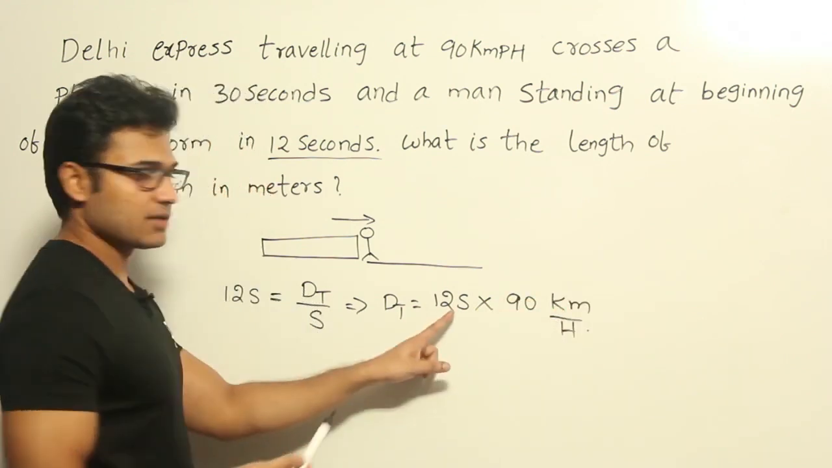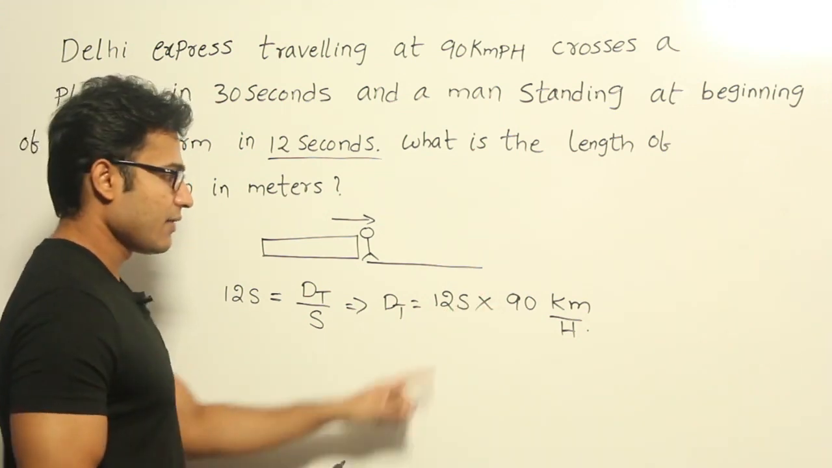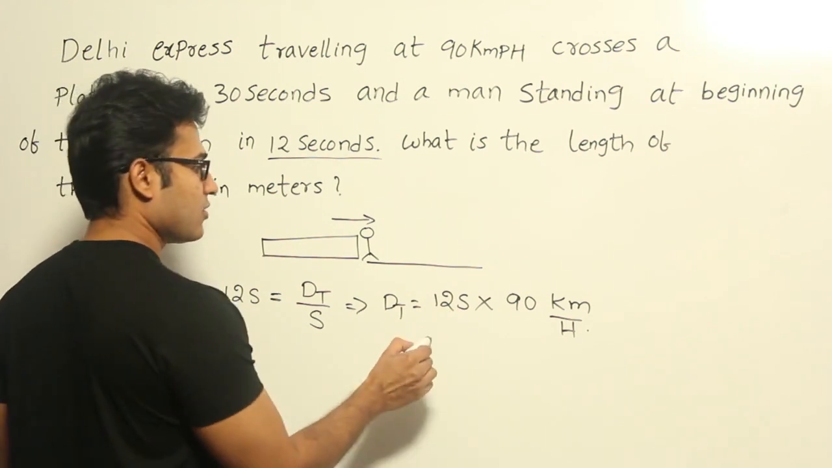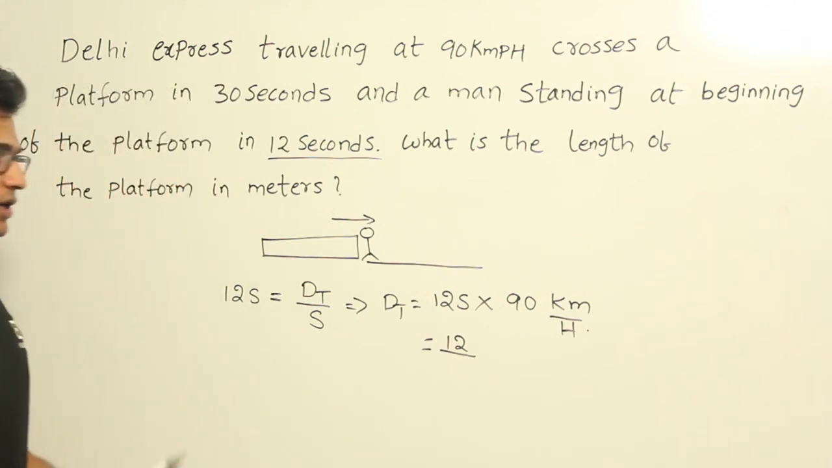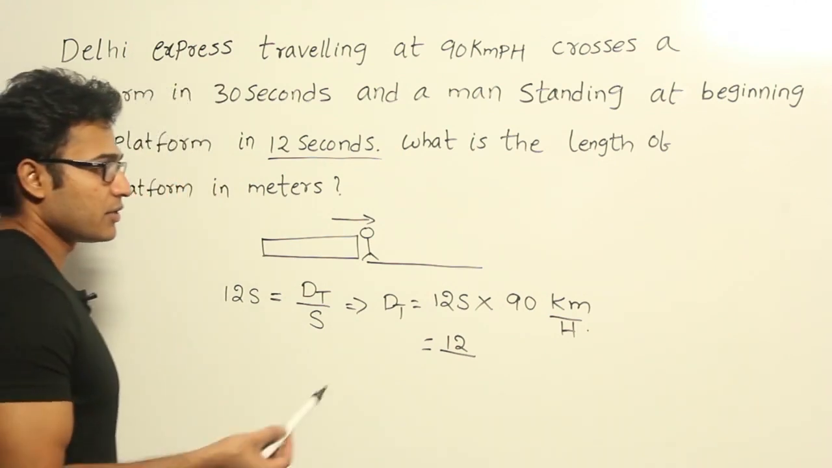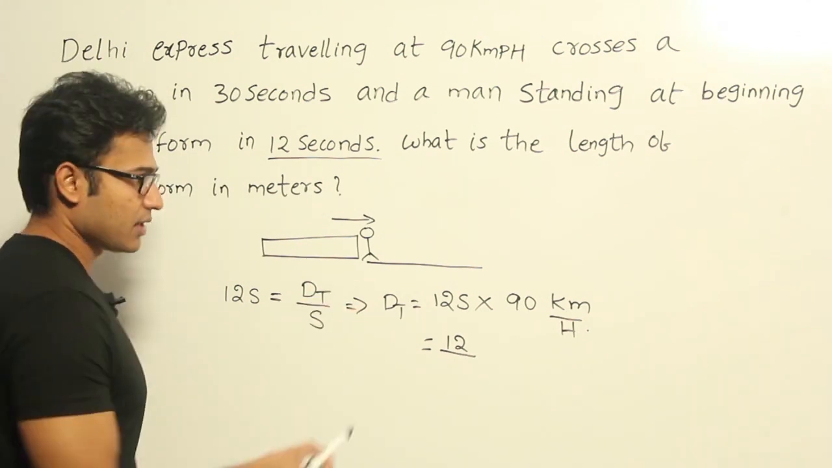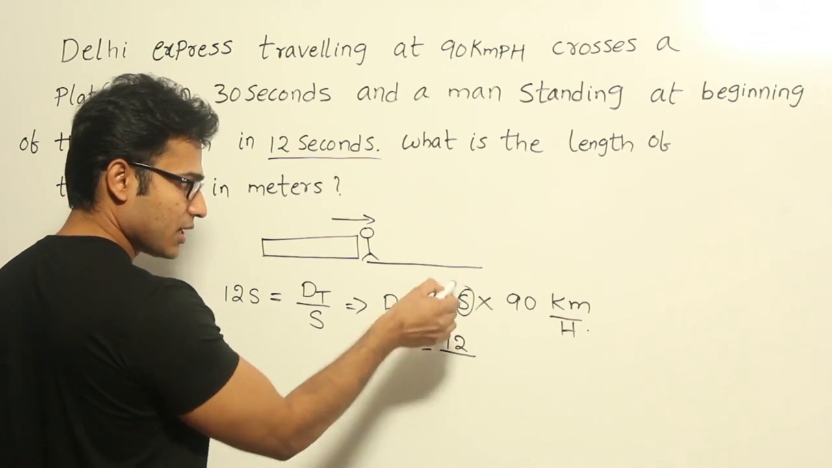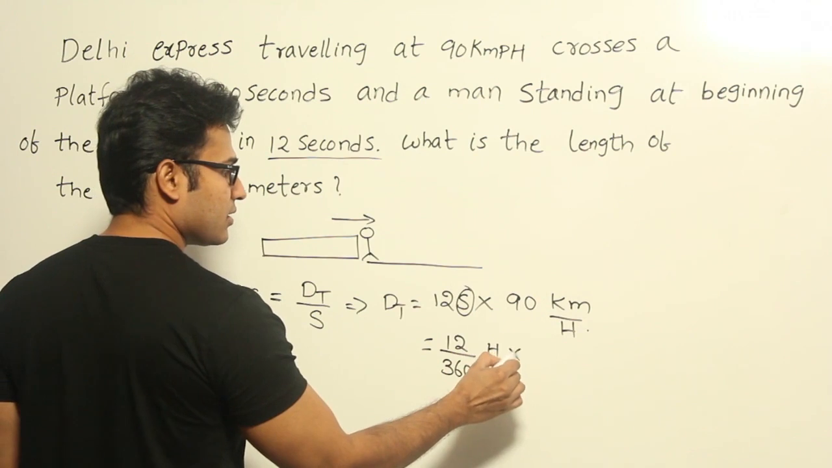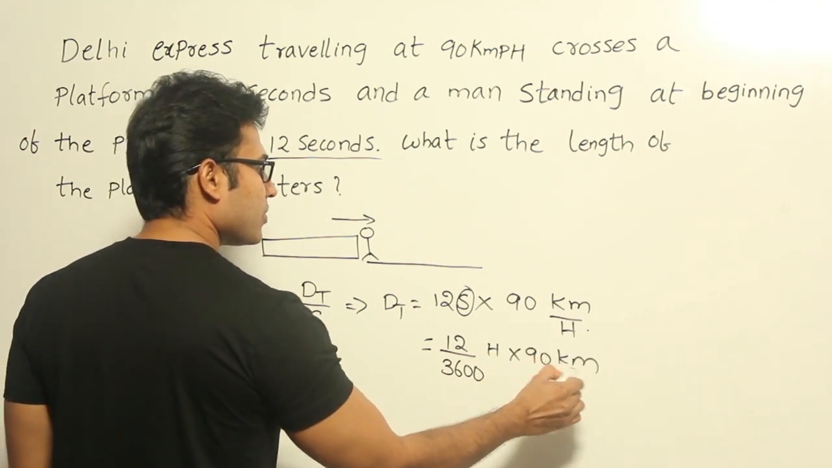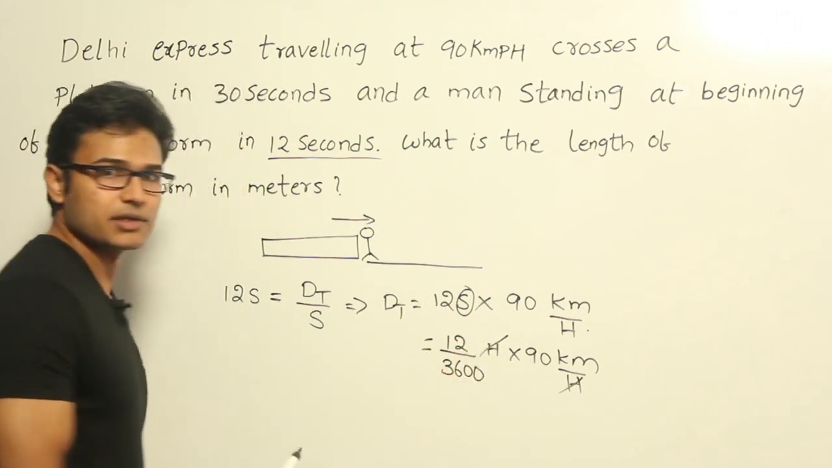Since this is in seconds and this is in hours, try to convert both of them either into seconds or into hours. Let me convert this into hours. If I have to convert into hours, we know that 1 hour equals 3600 seconds. Therefore 1 second equals 1 by 3600 hours, right. So in place of seconds, I am going to write 1 by 3600 hours, into 90 kilometers per hour. Whenever you are trying to convert the units, better write them there so that you will understand it, okay.